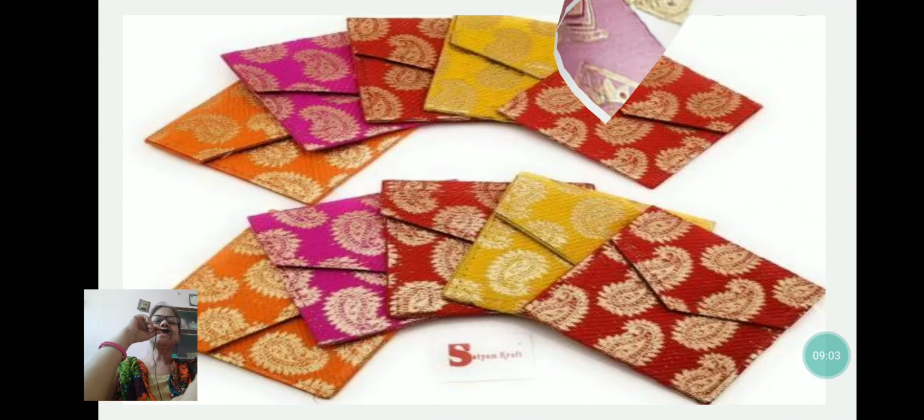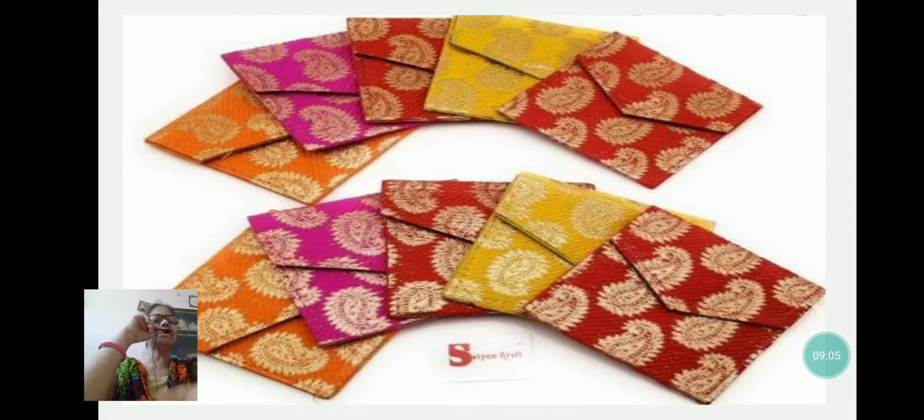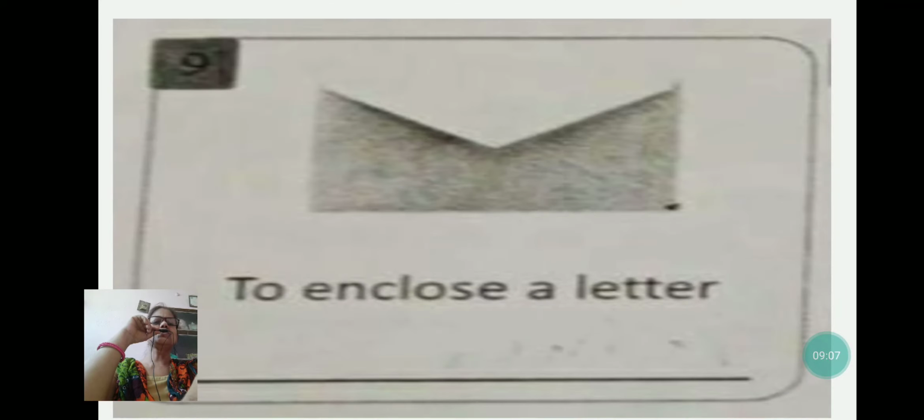Now we will go to the next thing. These are envelopes. These are fancy envelopes I have collected for you, because right now everything is modified, I have told you. We use different types of envelopes, different colorful ones also, to write letters or invitations. So these are some envelopes in which we keep a letter, to enclose a letter, and the answer is envelope.